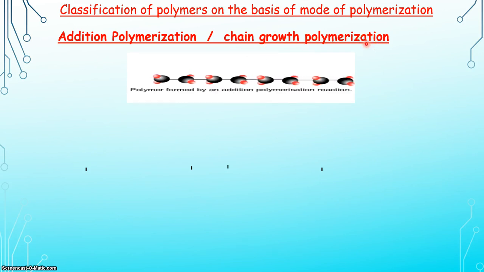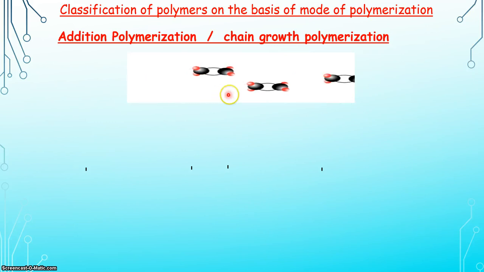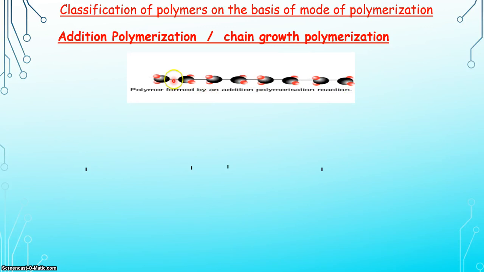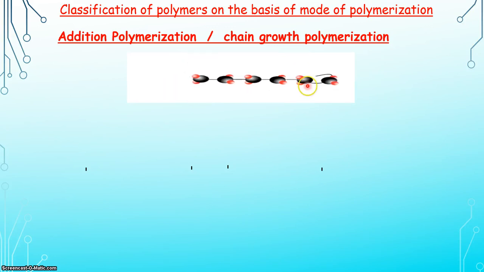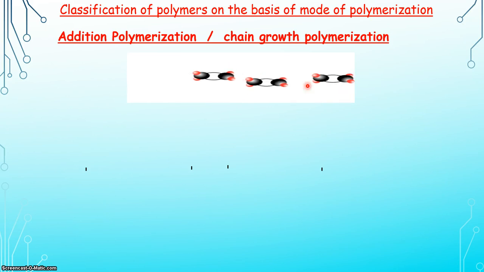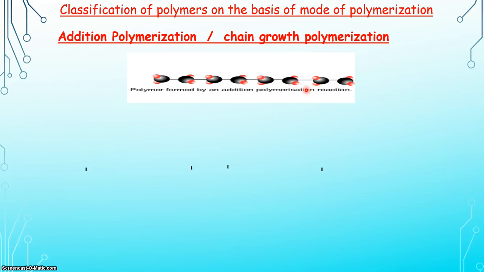Students, here on the screen you can observe that polymers are formed by addition polymerization, in which a large number of monomeric units are added together to form a polymer but without formation of byproduct or elimination of any molecule.